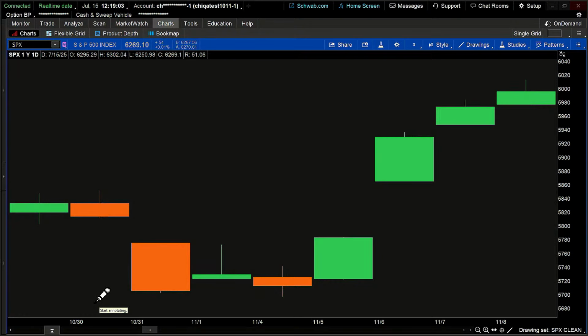We know that we're going to have an opening price for the day or for that time frame. We know that we're going to have a closing price for that time frame. We know that we're going to have a high price during that time frame. We know that we're going to have a low price during that time frame. So here's what we've got. We've got an opening price here, and we've got a closing price here.